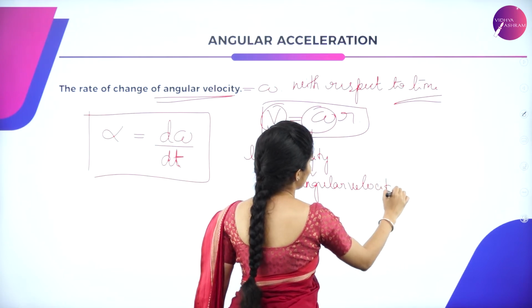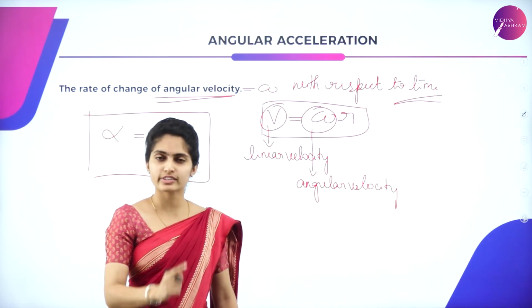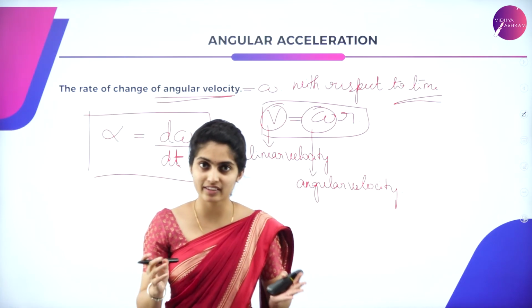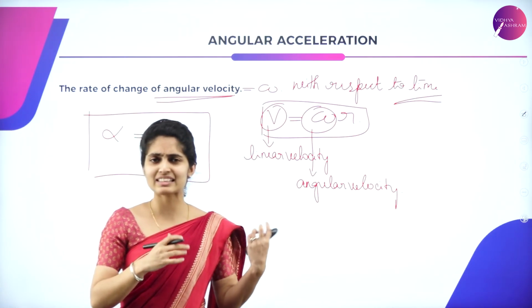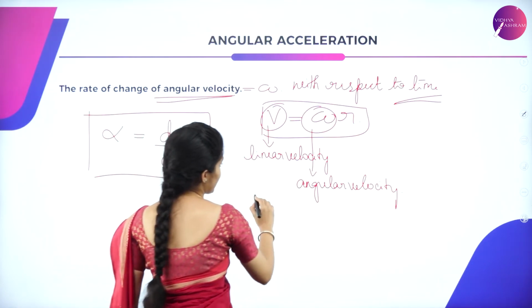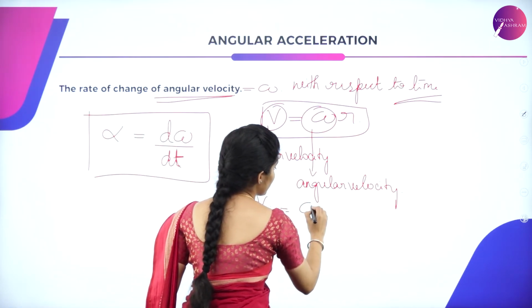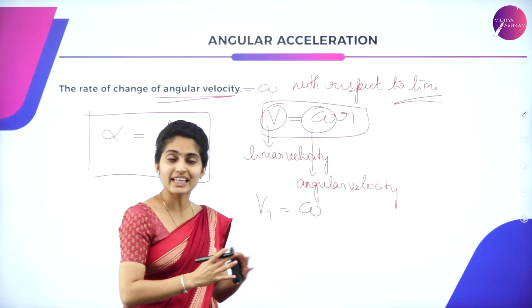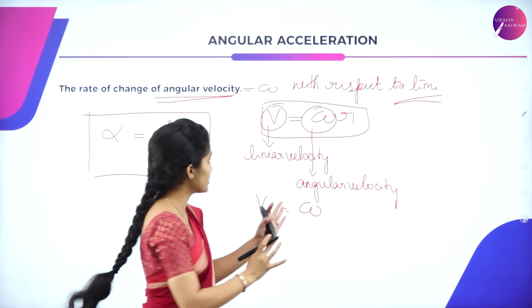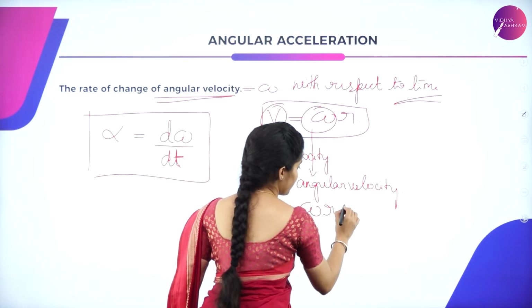We have linear velocity as well as angular velocity for just one particle. When we consider i number of particles, not the n number of particles, here I'll be considering the ith particle till the last particle. So it becomes vi is equal to omega ri. Omega is the angular velocity, which remains constant. So the variation is given for the i.